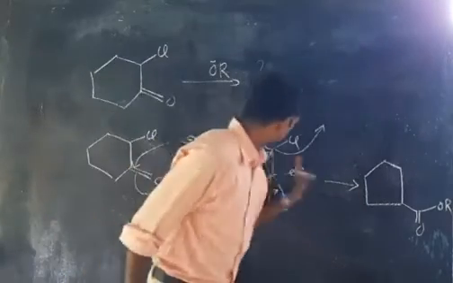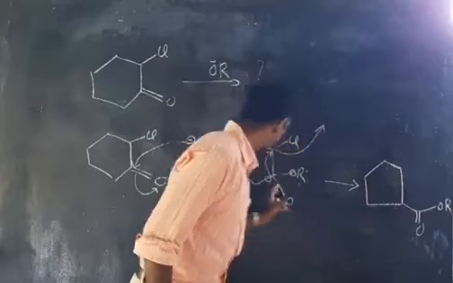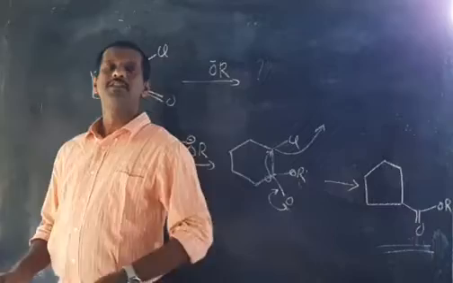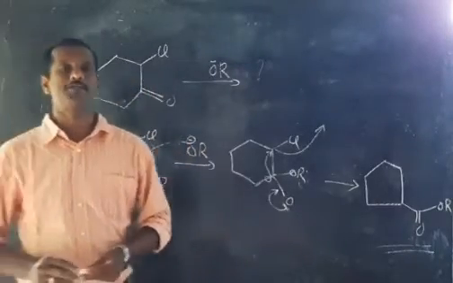You are getting an ester. This type of rearrangement is known as Favorsky rearrangement.